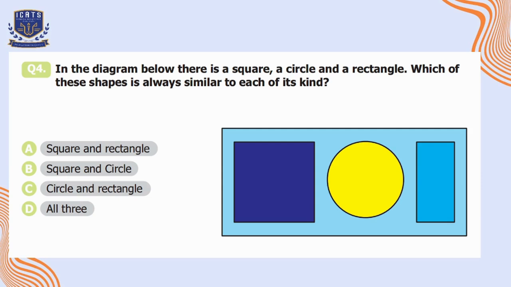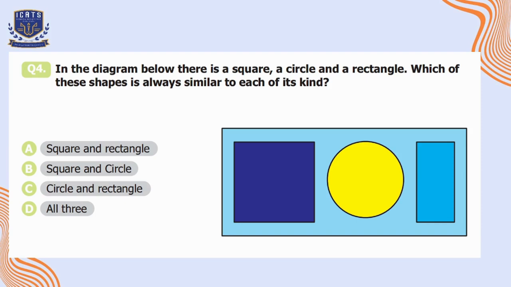So the size of the squares may vary, like some squares can be smaller or bigger than the others, but the properties will remain same. Like they will have 4 equal sides and 4 right angles. Then if we talk about circle, all circles are similar to each other because they all have the same shape defined by the property that all points on the boundary are equidistant from the center. So similarly, their size may vary. Some circles can be smaller or bigger than the others, but the properties remain same.